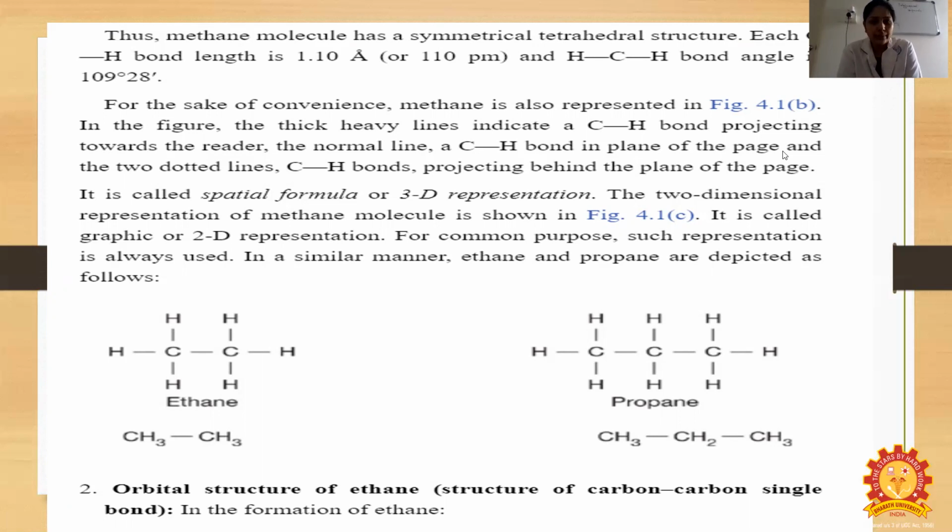The two-dimensional representation of the methane molecule is shown in the figure. It is called a graphic 2D representation. For common purposes, such a representation is always used. In a similar manner, ethane and propane are depicted: CH3 is ethane, and then propane has 3 carbon atoms. So, orbital structure of ethane, structure of a carbon single bond.